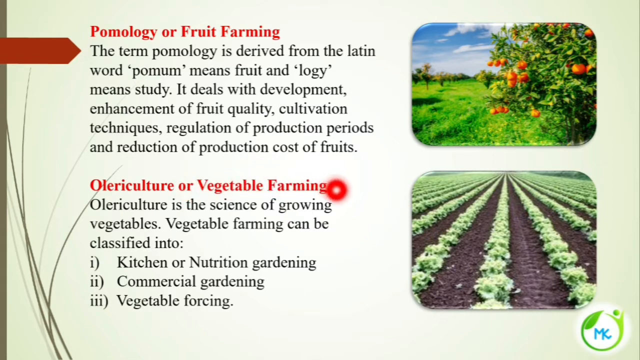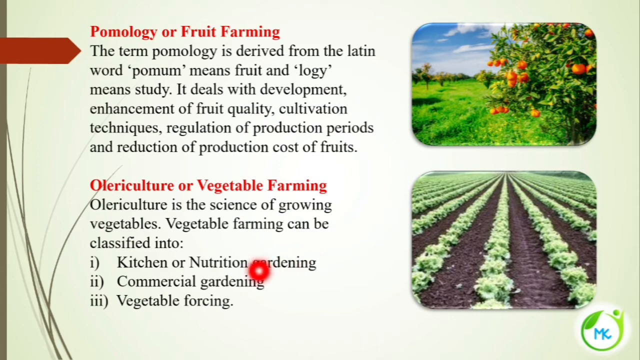Olericulture, or vegetable farming, is the science of growing vegetables. Vegetable farming itself is classified into 3 different kinds: kitchen or nutrition gardening, commercial gardening and vegetable forcing. We are going to see these 3 kinds in detail.